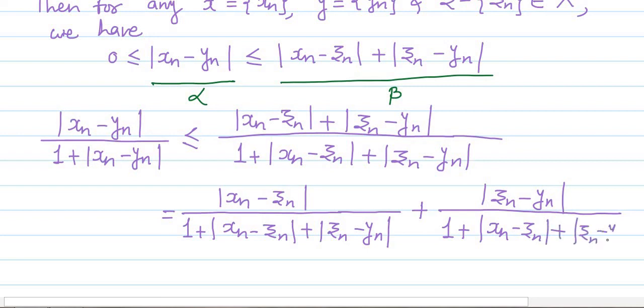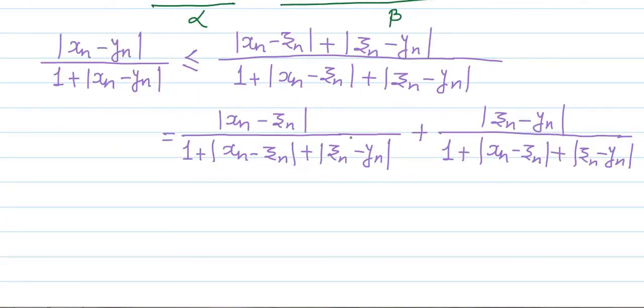Now observe in the first term on the right hand side, if we reduce the denominator by mod of zn minus yn, then the value of the quotient will be greater than or equal to the earlier one. Similarly, in the second term, if we reduce the denominator by the term mod of xn minus zn, then the value of this second quotient will again be greater than or equal to the earlier one.